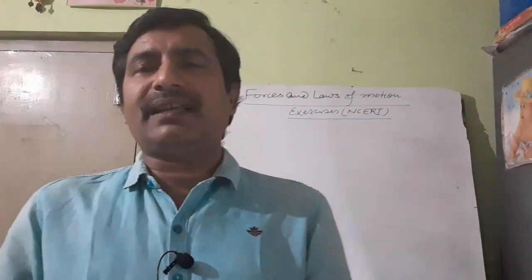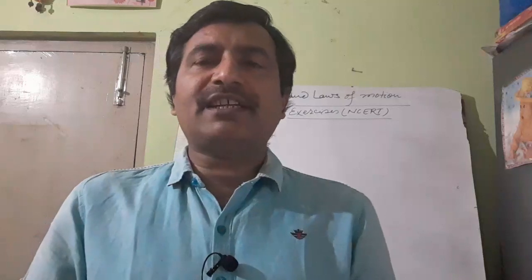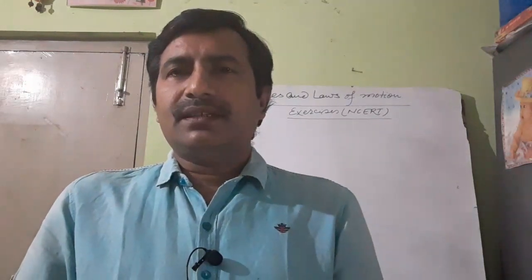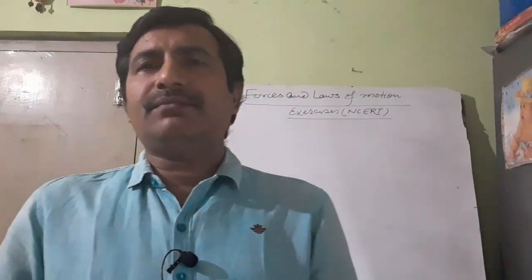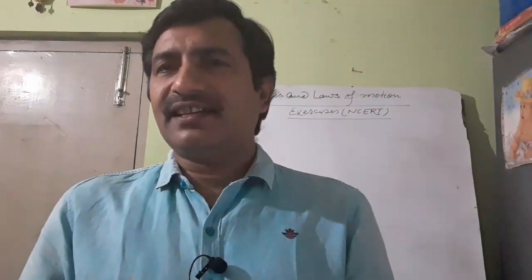Okay. The second question is: when a carpet is beaten with a stick, dust comes out of it. Explain. I discussed this example when I was discussing inertia. You recall the concept related to inertia of rest. Whenever the carpet is beaten with the help of the stick, the carpet will be set into motion and the dust particles will remain at rest due to the property of inertia of rest.